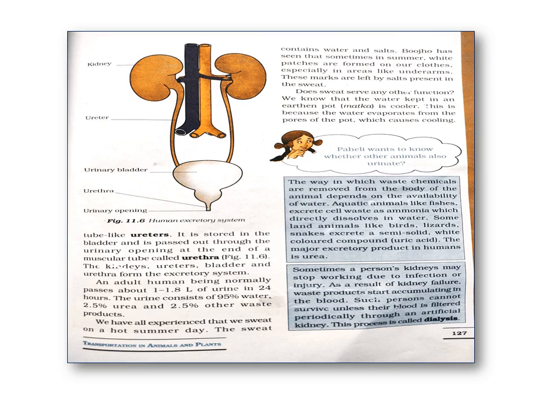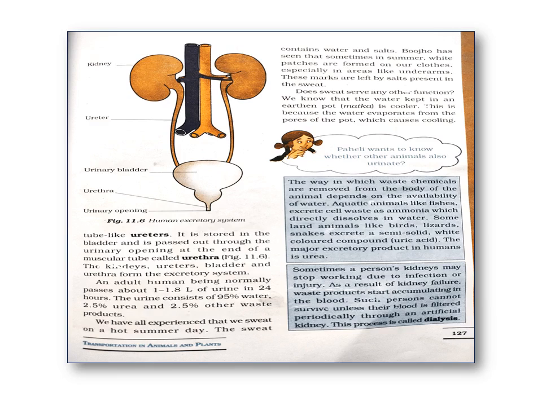Where are the kidneys located? The kidneys are located on each side of the backbone, just above the waist. So you should know where our kidneys are situated.